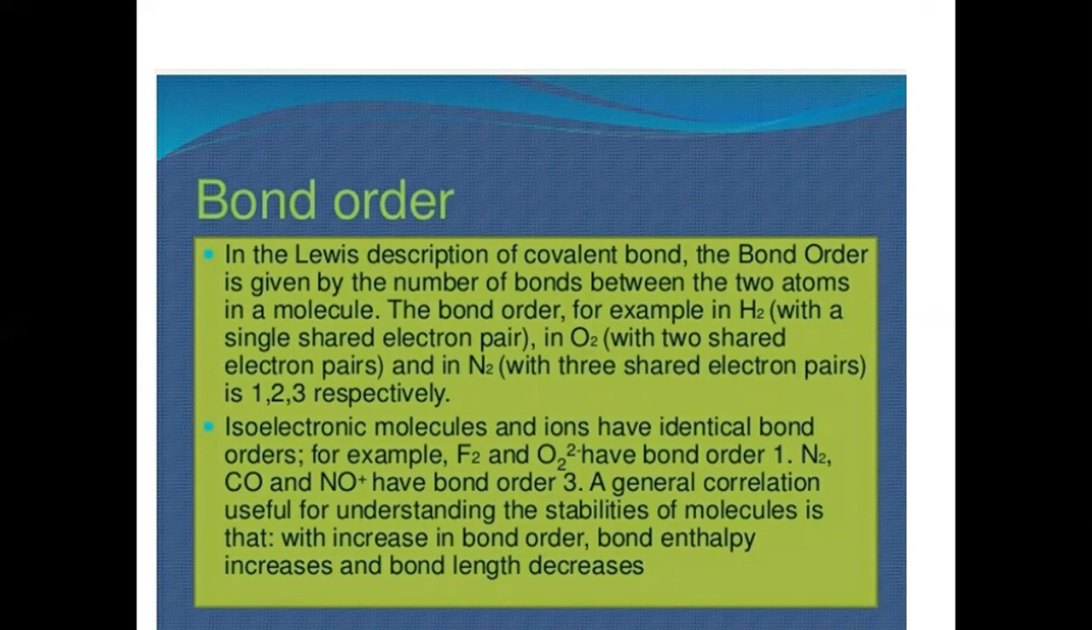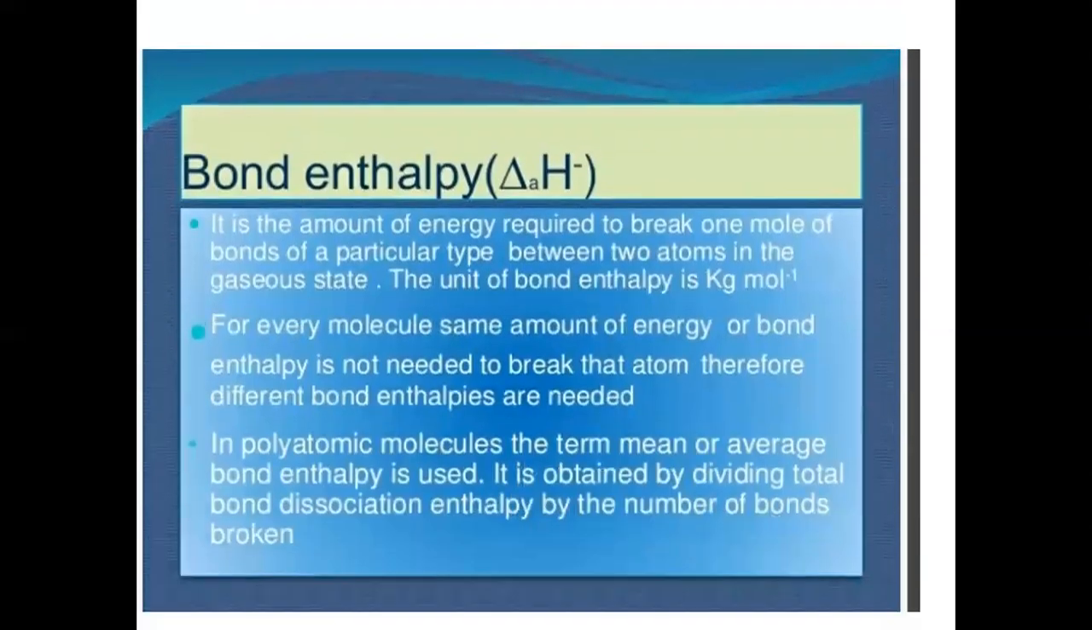With increase in bond order, bond enthalpy increases. If the bond order is more, then bond enthalpy will also be more and bond length is less. Means if we increase the bond order, bond enthalpy increases, but bond length decreases. Clear? So this is all about this.